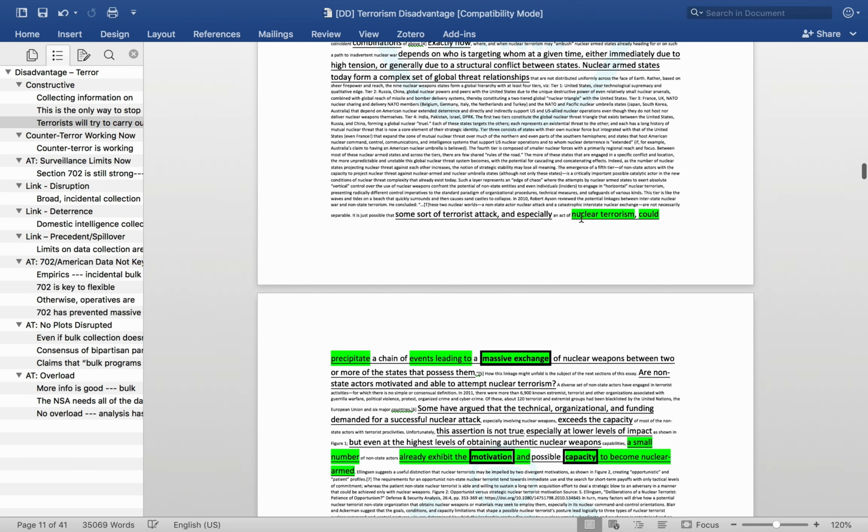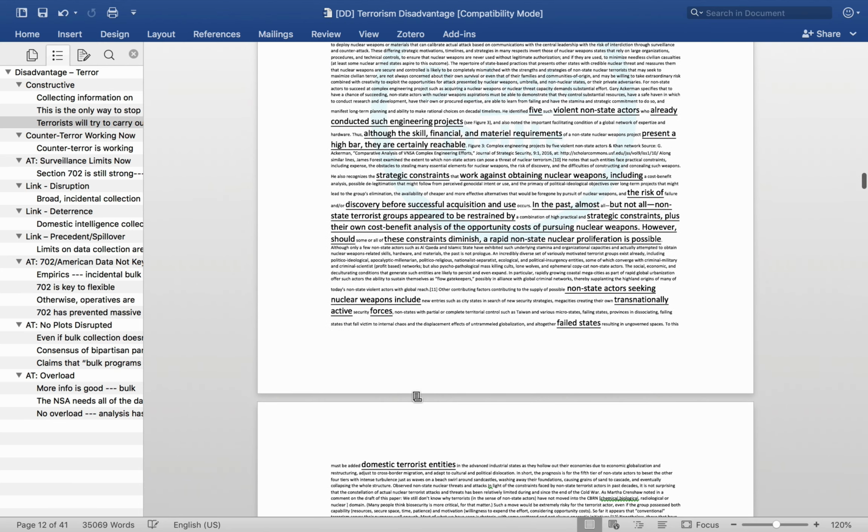So this line, nuclear terrorism could precipitate a massive exchange, establishes the primary answer to the argument that nuclear terrorism would stay constrained, that it would only just lead to a small conflagration as opposed to something that would draw in other powers. So we have now our arguments for the constructive. So the three pieces of evidence you'll likely read in the pro speech, establishing the dangers of the pro in terms of harming the efforts against terrorism.